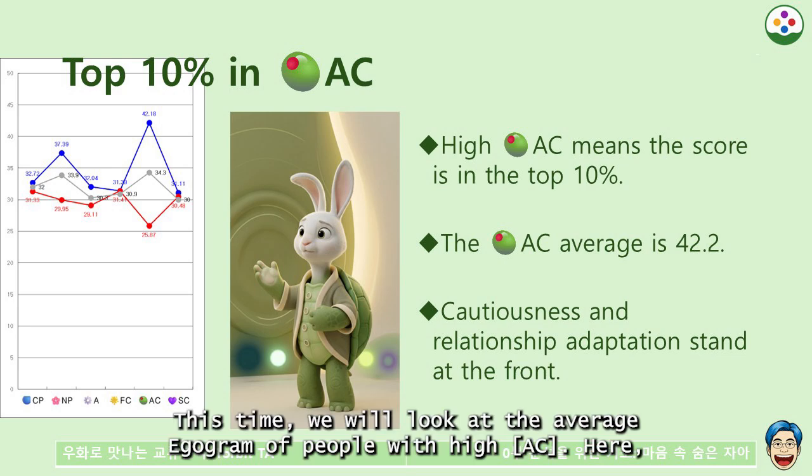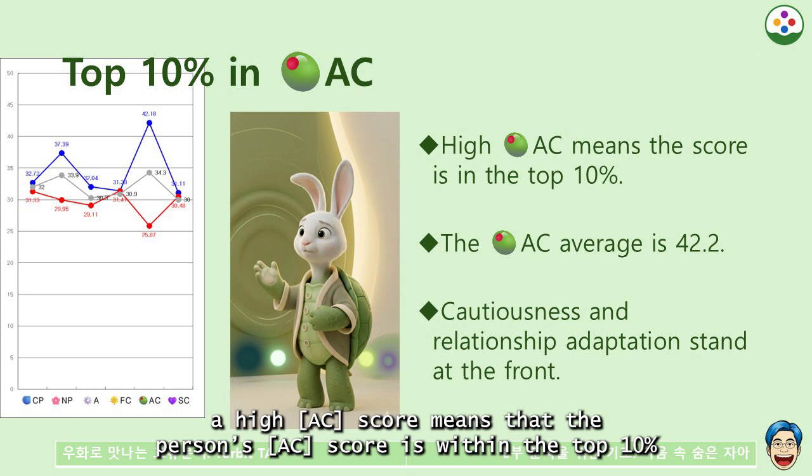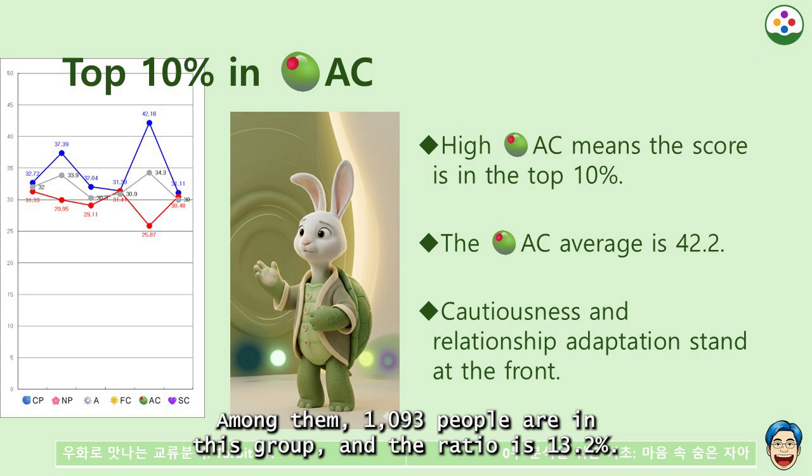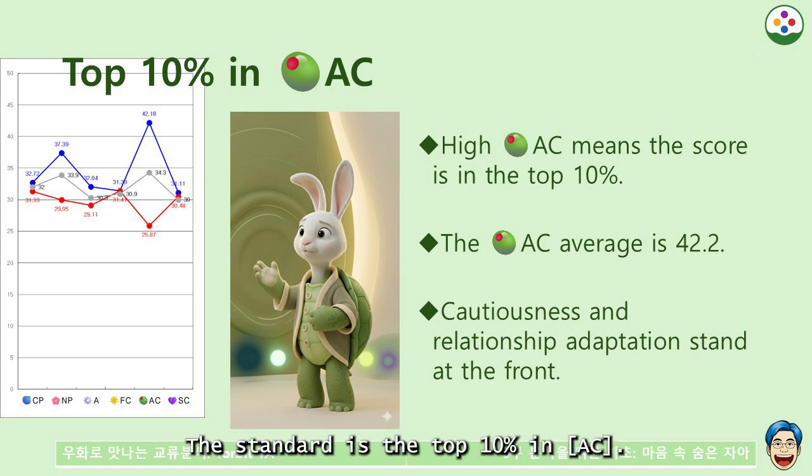This time we will look at the average egogram of people with high AC. Here, a high AC score means that the person's AC score is within the top 10% among all test participants. The total number of participants is 8,255. Among them, 1,093 people are in this group, and the ratio is 13.2%. The standard is the top 10% in AC.